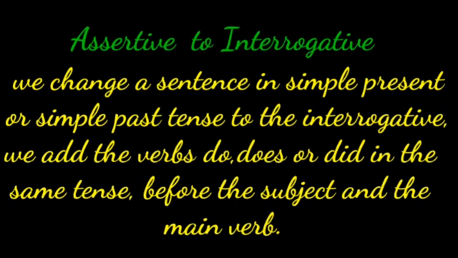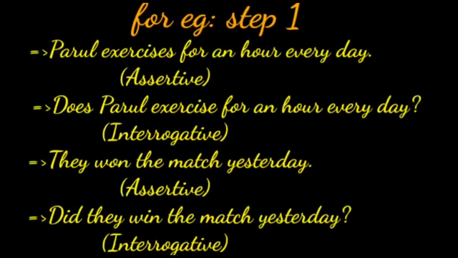I repeat, we can change a sentence in simple present or simple past tense to the interrogative. We add the verbs do, does or did in the same tense before the subject and the main verb. Let's see the example.